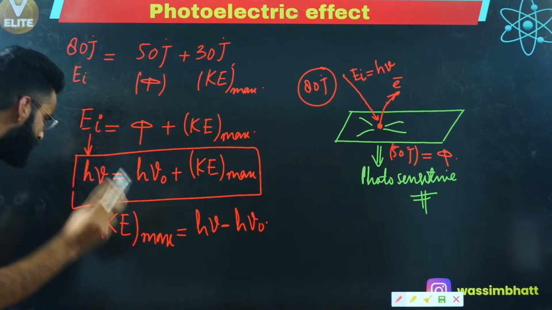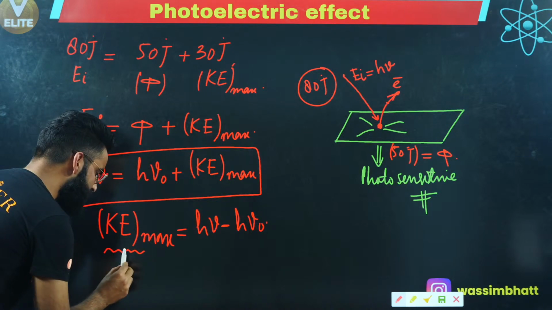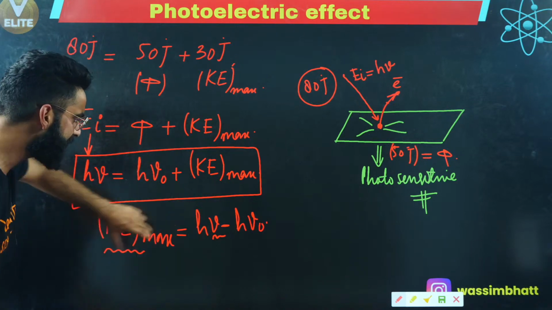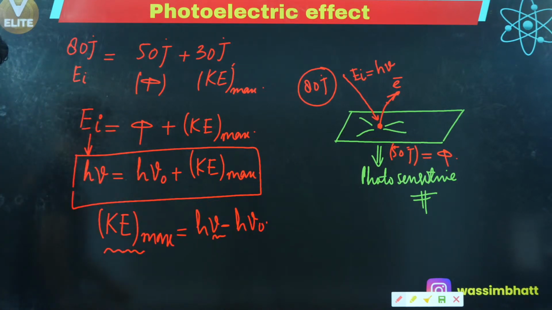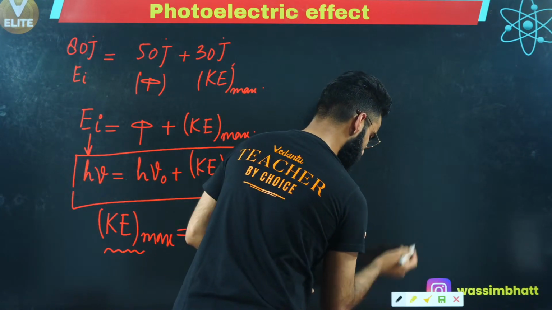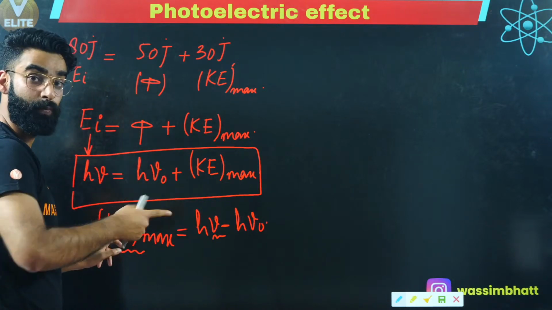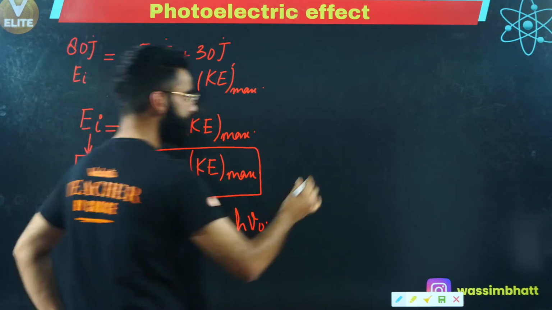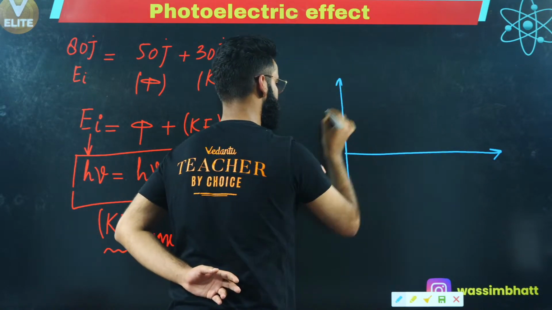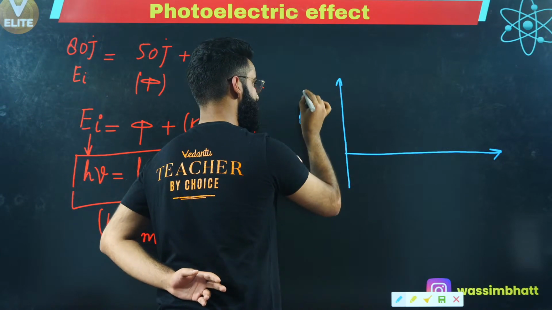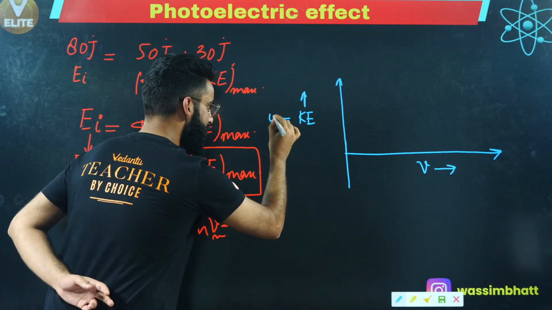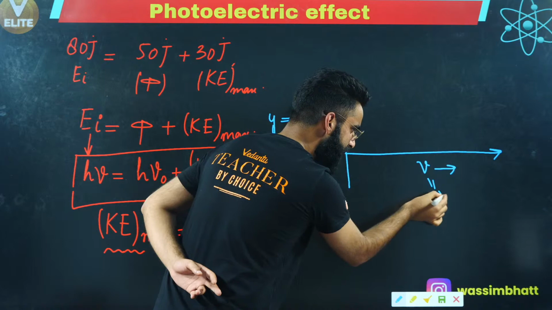Yes, absolutely. Now people, if I need to plot a curve between the kinetic energy of the electron and the frequency, what is going to be the nature of the curve over here? Very simple, understand properly. I need to plot a curve between kinetic energy of the electron which is emitted from the surface and the frequency. So the curve is going to be something like this. This is, for example, your maximum kinetic energy which the electron has after the removal, versus frequency. I'm plotting the kinetic energy along y-axis, and the frequency along x-axis, right?